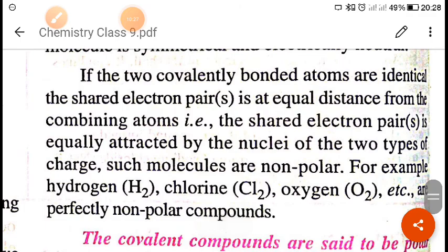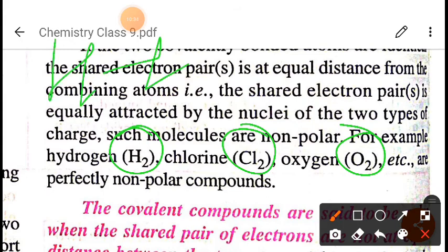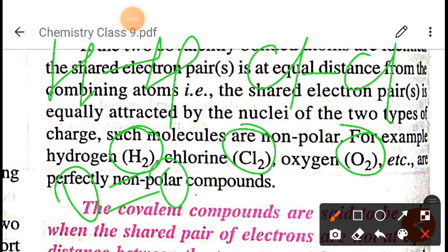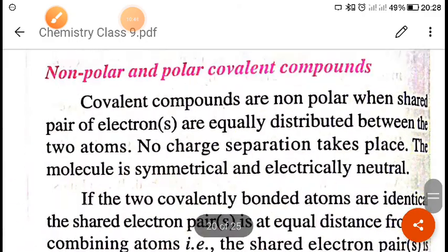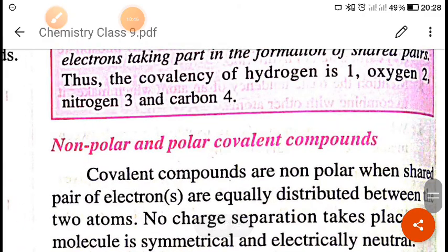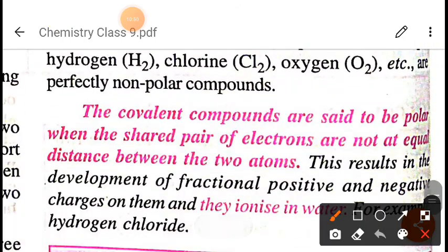Examples of non-polar covalent bonds are H2, Cl2, O2, and so on. These are examples where the distribution of electrons between the two atoms is equal. One definition is also given.